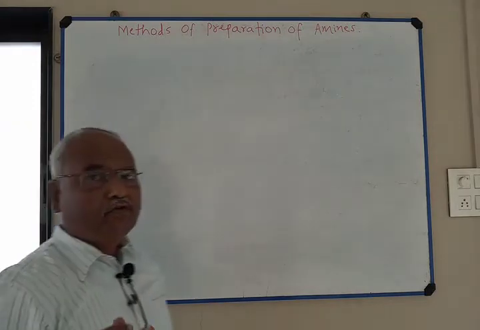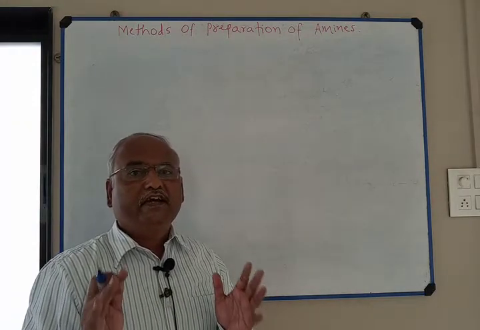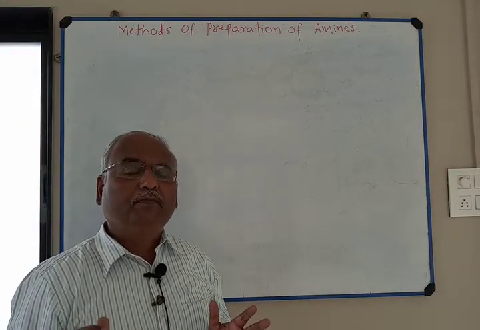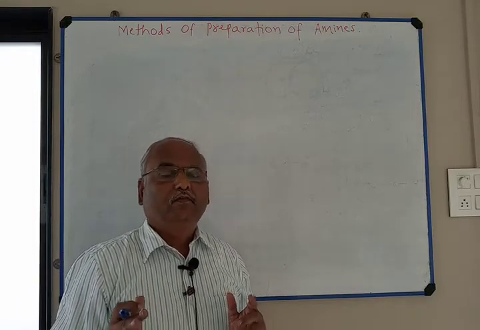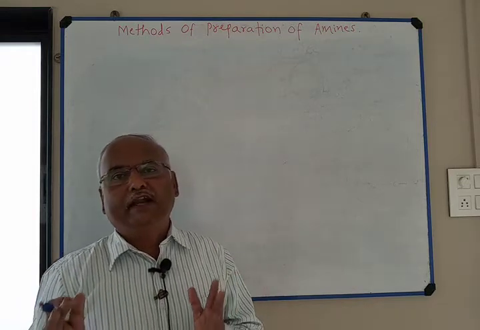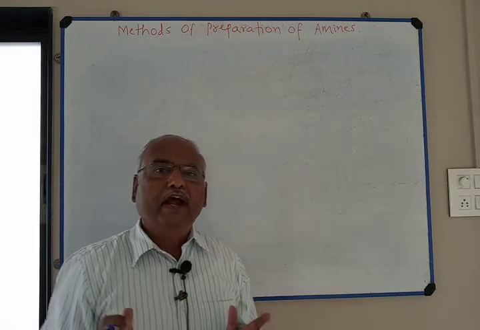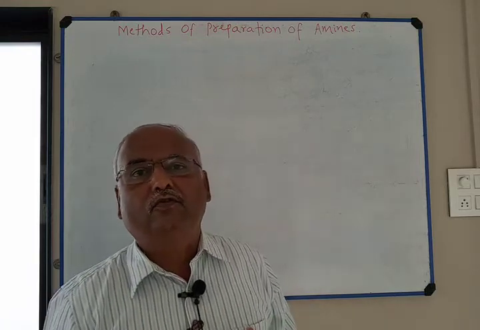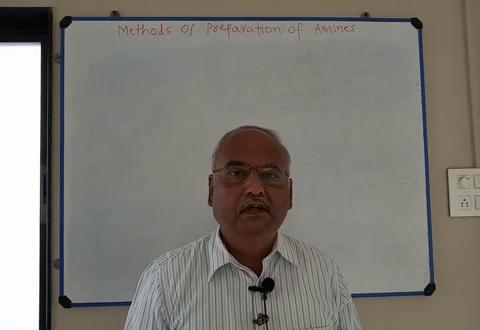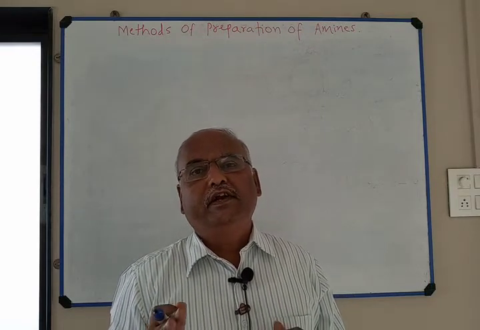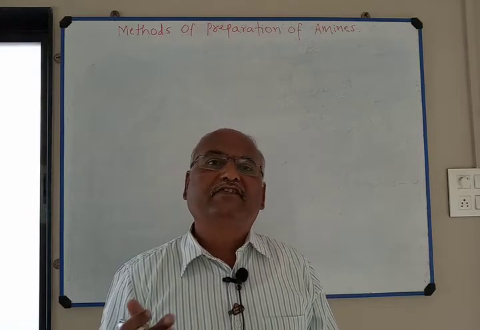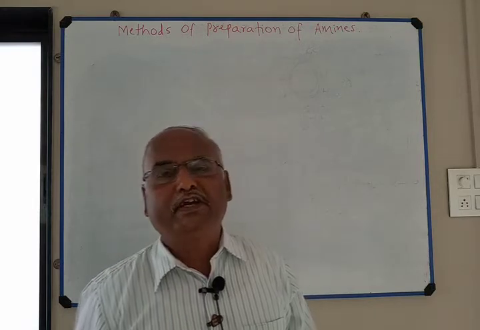We are going to study the second method of preparation of primary amine, that is from nitroalkanes. You know that alkanes are also called paraffins. Nitromethane, nitroethane, nitropropane are the examples of nitroalkanes.